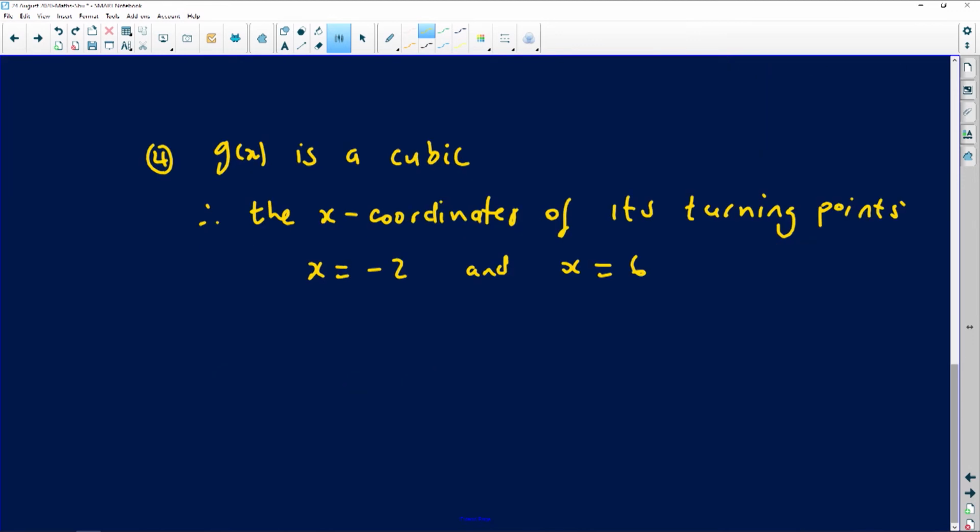The next question was asking for the point of inflection, the x coordinate again. The point of inflection is exactly in the middle, so that means it's going to be x equals 2.